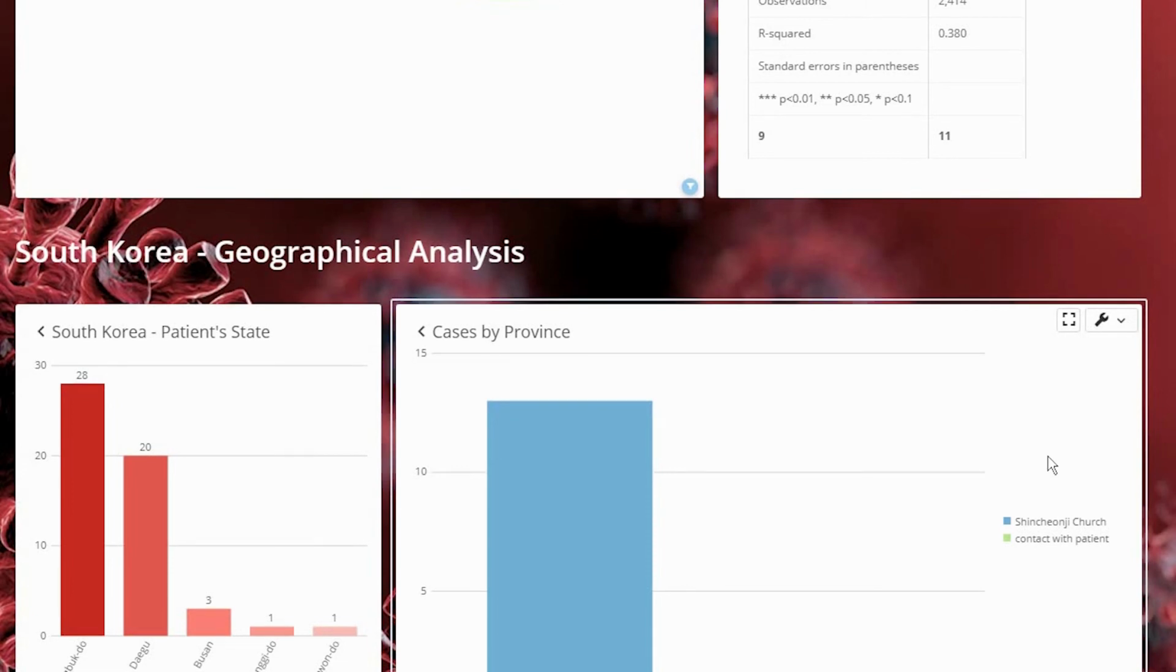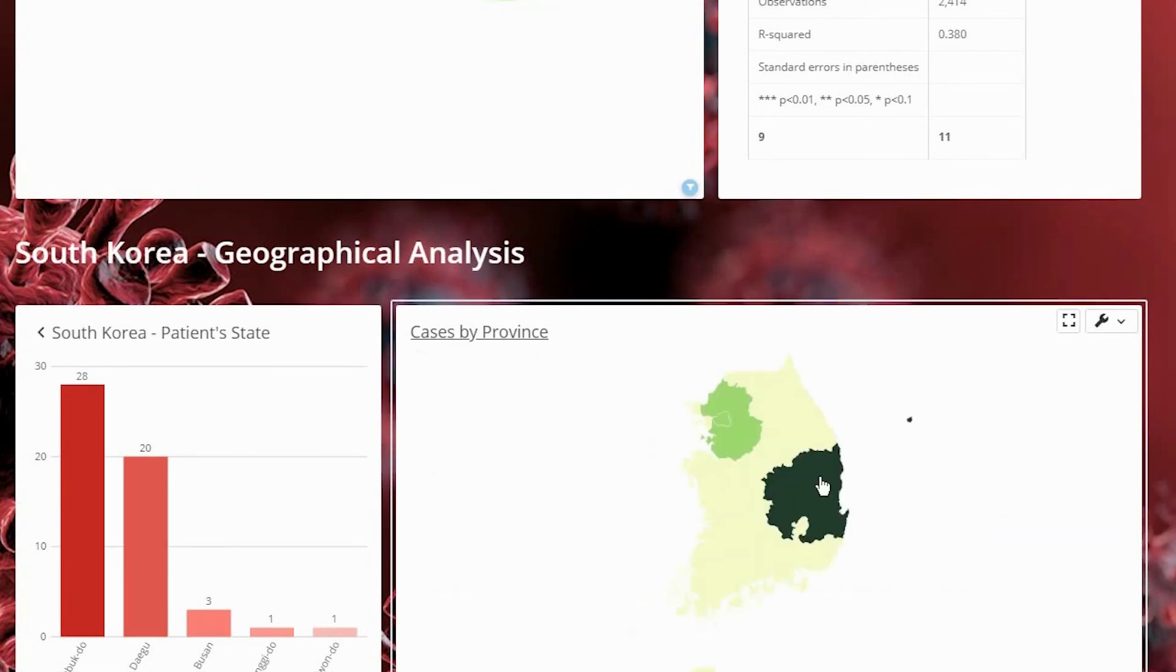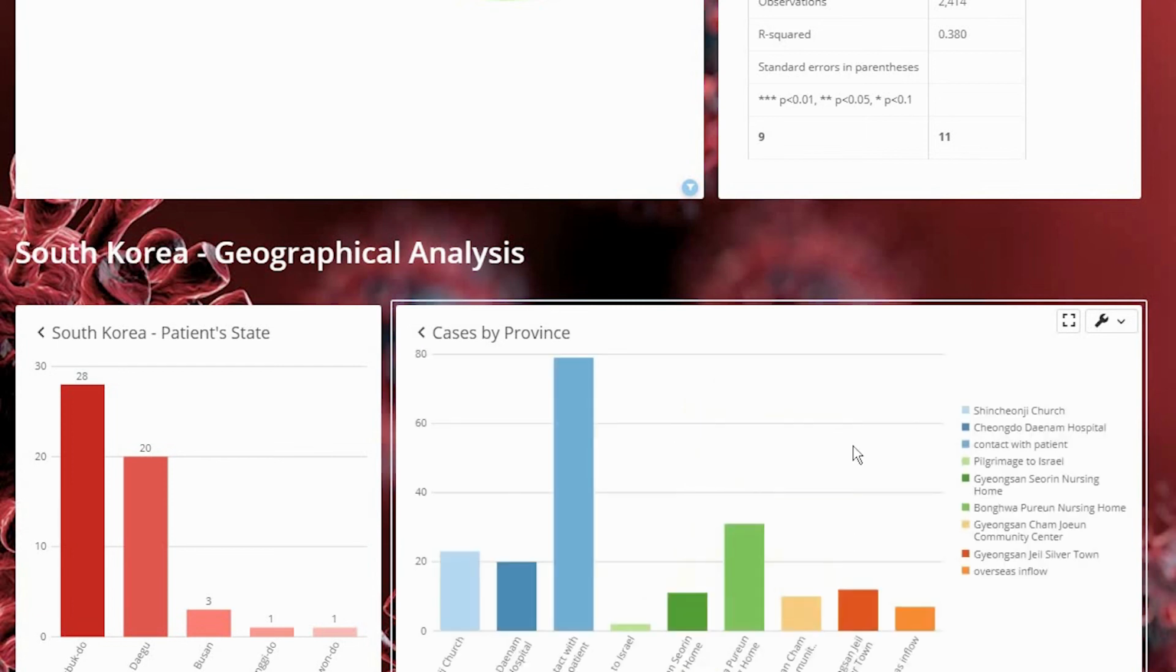Further analyzing our cases by province graph, we can analyze the province of Gyeongsangbuk-do, and in this graph we can see the church outbreak also had a great impact. However, the thing that catches our attention in this graph is the big bar for contact with patient. A very likely explanation for this is that the province of Gyeongsangbuk-do surrounds the Daegu province, where the church was located.